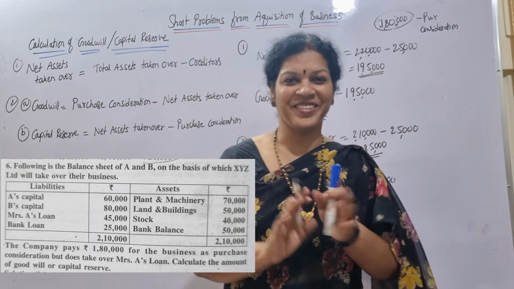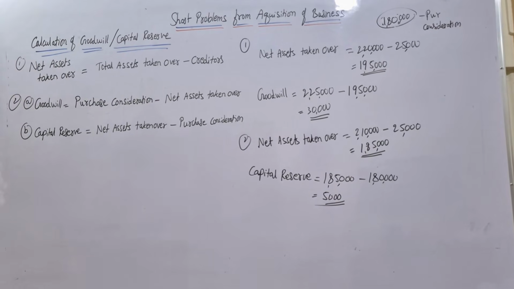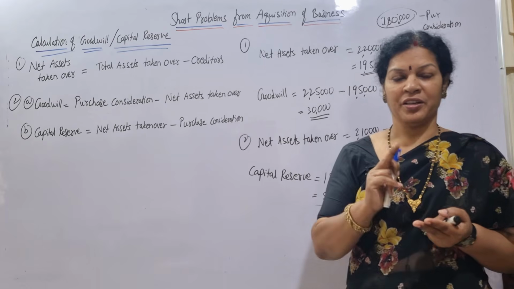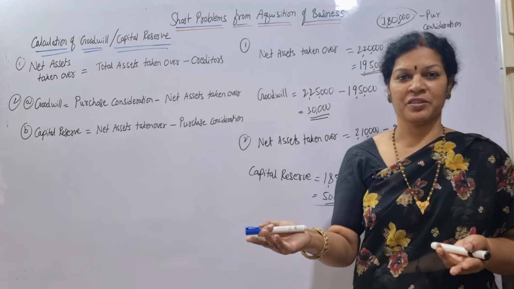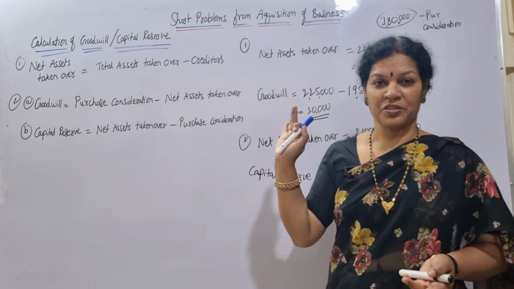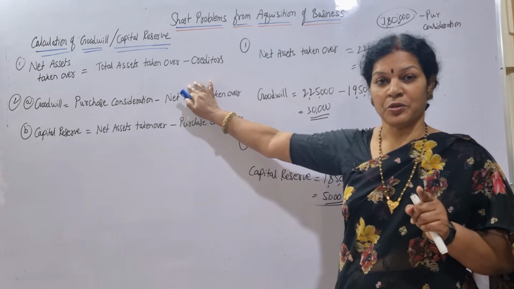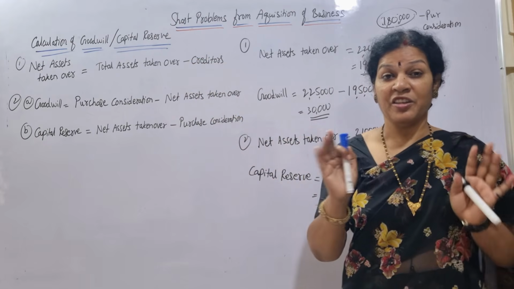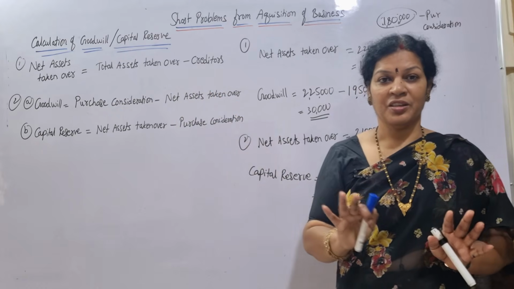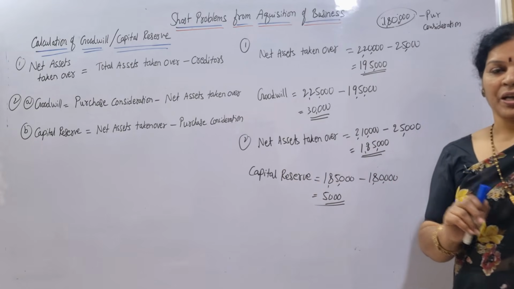Do you need a screenshot? Yes. Simple. The only thing is net assets taken over. How do you get it? Net assets taken over is equal to total assets minus creditors. Based on this, you have to see the purchase consideration. If purchase consideration is more compared to net assets taken over, then that's goodwill. If it is less, that's a capital reserve. Simple.